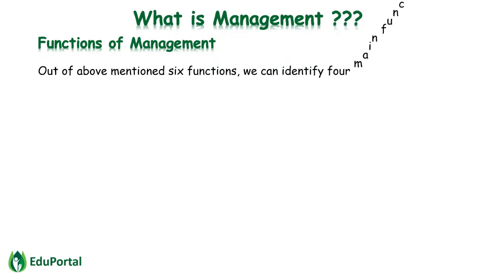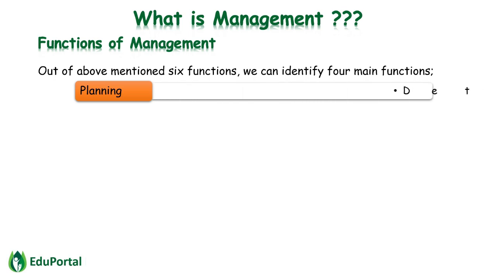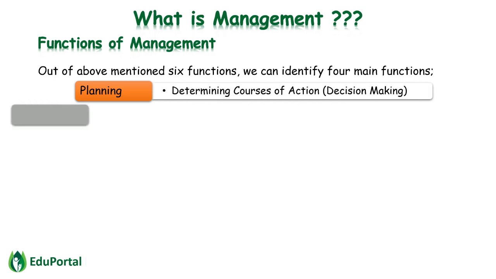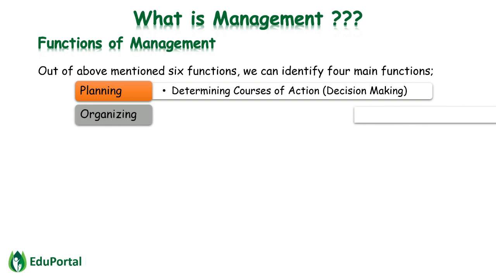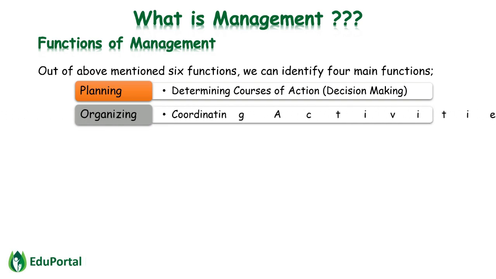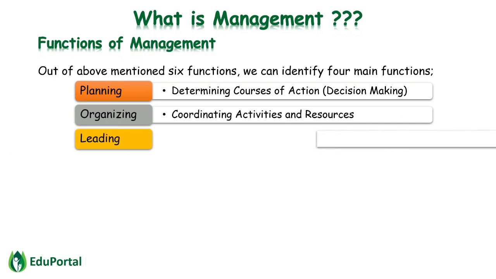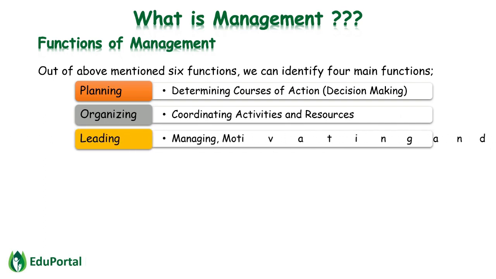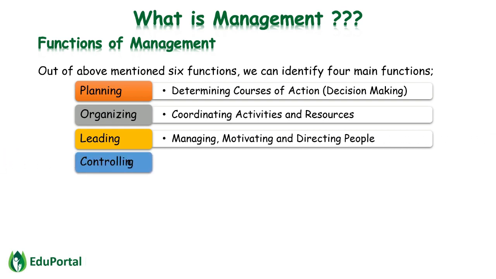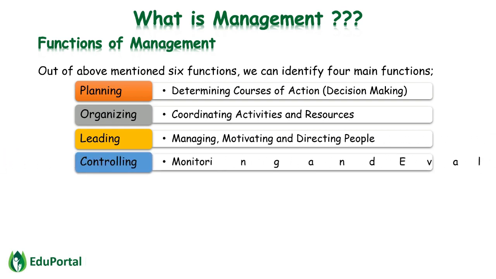Out of those 6 functions, we can identify 4 main functions. 1. Planning. Determining courses of action, decision-making. 2. Organizing. Coordinating activities and resources. 3. Leading. Managing, motivating and directing people. 4. Controlling. Monitoring and evaluating activities.